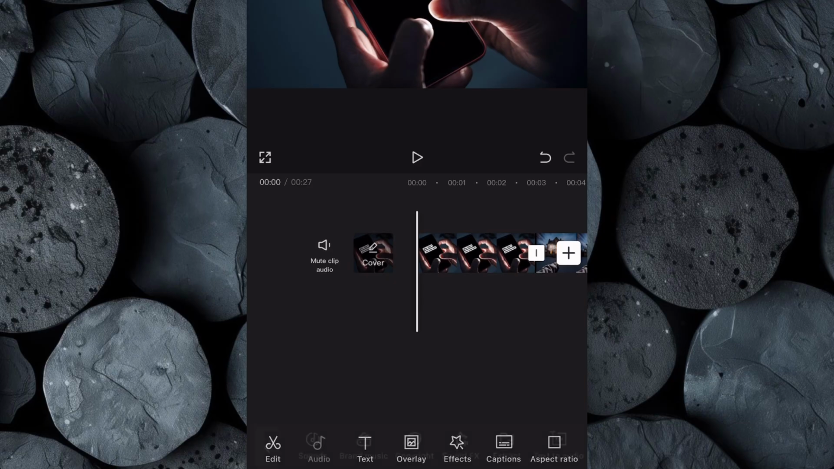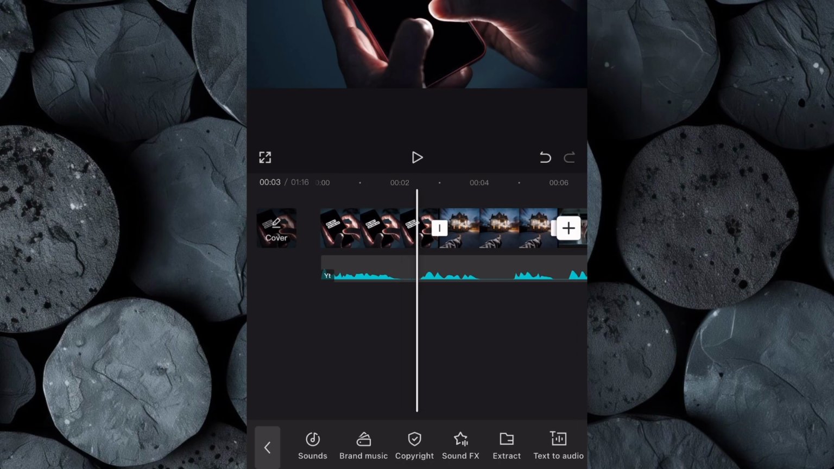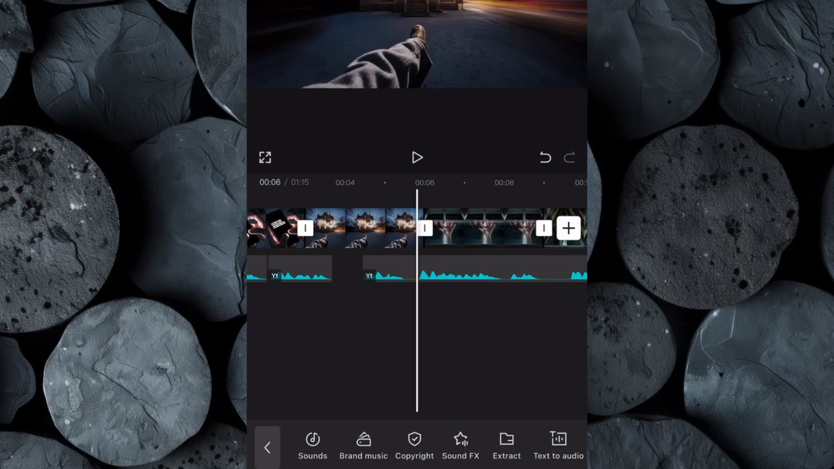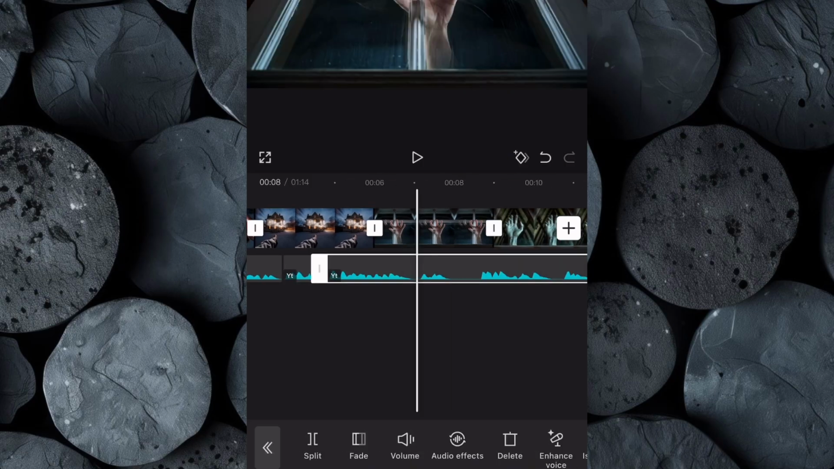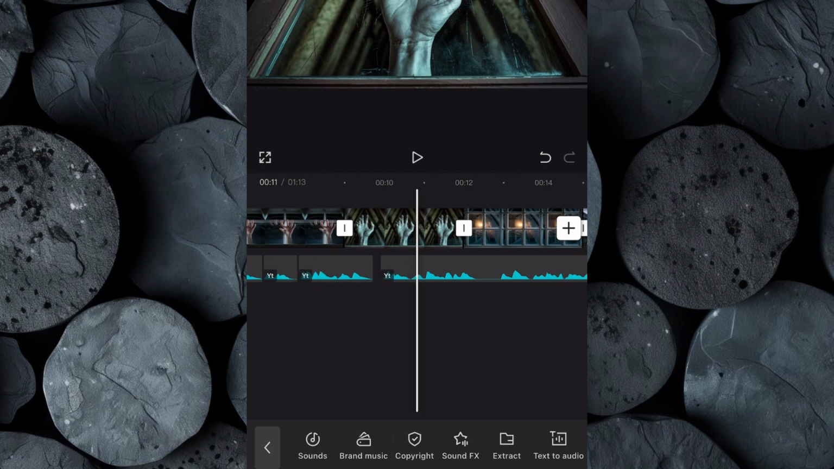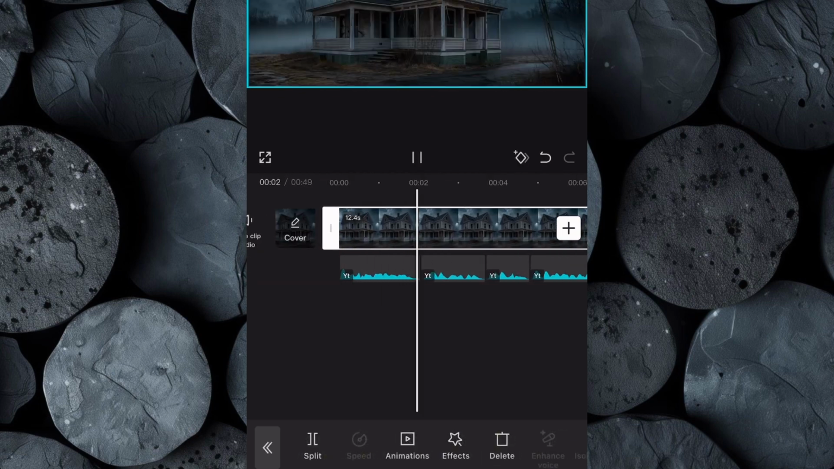Next, import the AI-generated voiceover from 11 Labs. Now carefully listen to the entire track and cut out any unnecessary pauses or spaces in the voiceover. This will keep the narration smooth, maintaining a steady and engaging flow that holds the audience's attention. Be careful not to make any mistake on the cutout. Once the voiceover is refined, start syncing the visuals with the narration.